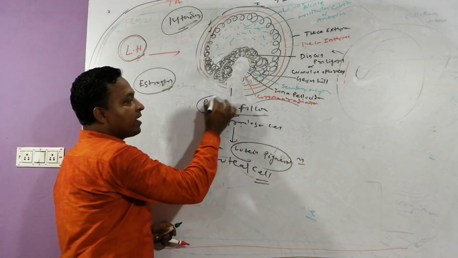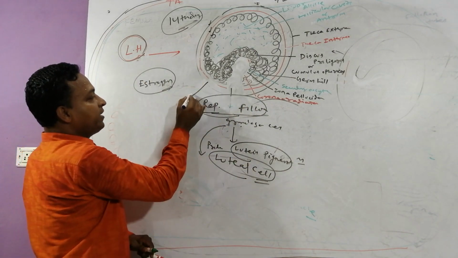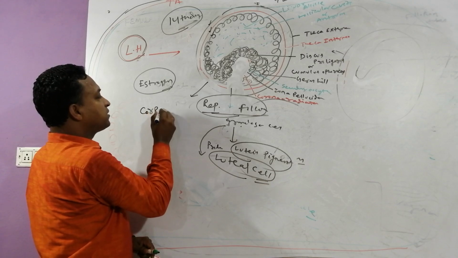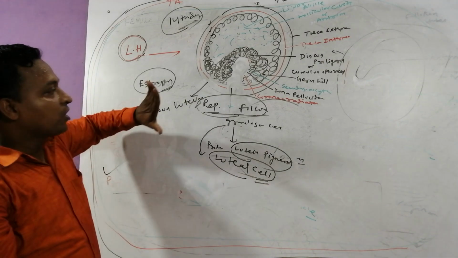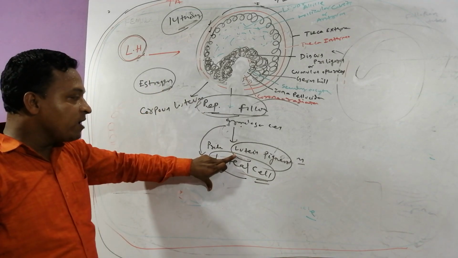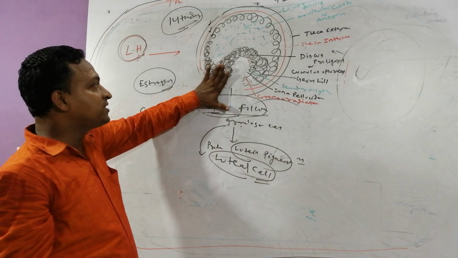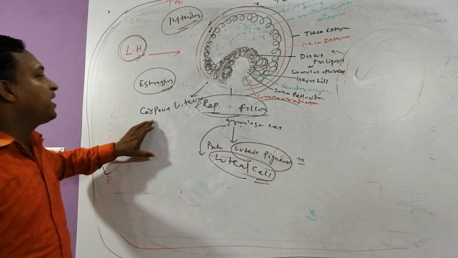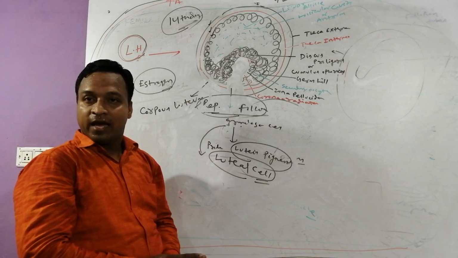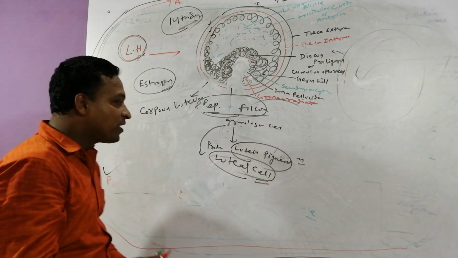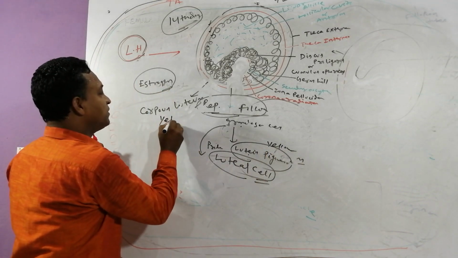Now the ruptured follicle contains which cells? Luteal cells. And now this structure is called corpus luteum. Yes. After ovulation, the ruptured follicle develops which pigment? Lutein pigment. When lutein pigment is produced by granulosa cells, we call them luteal cells, and the ruptured follicle containing luteal cells is called corpus luteum. Yes. And this lutein pigment is yellow in color, so the corpus luteum is also which in color?